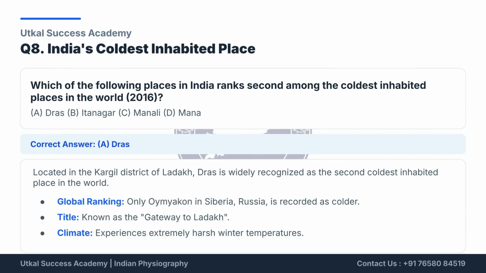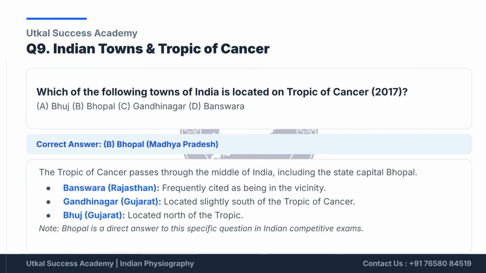Dras, located in the Kargil district of Ladakh, is known as the coldest inhabited place in India and one of the coldest inhabited places in the world. Often called the gateway to Ladakh, it experiences extremely harsh winters, with temperatures dropping far below freezing. Because of its unique climate and geographical significance, Dras remains an important location from both geographical and strategic perspectives.